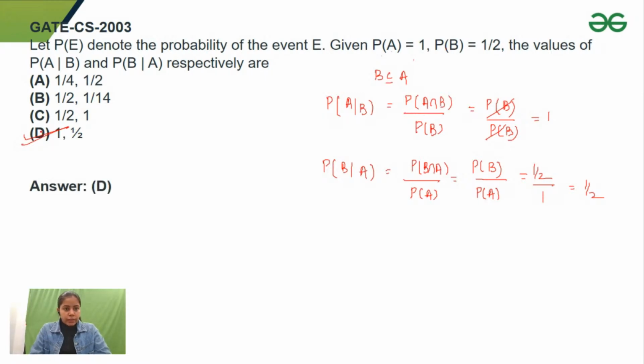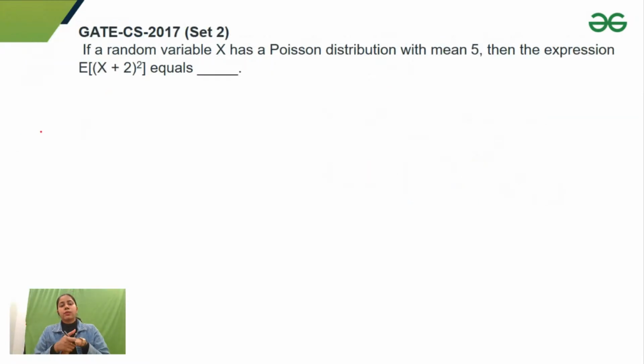Let's see the next question. Yeah, this is our next question based on Poisson distribution. This was asked in GATE CS 2017. It says that a random variable x has a Poisson distribution with mean 5, and then the expectation of (x plus 2) square equals. Just try this one, guys.